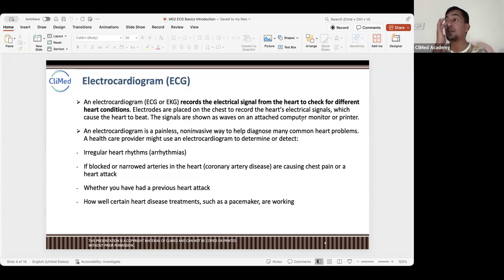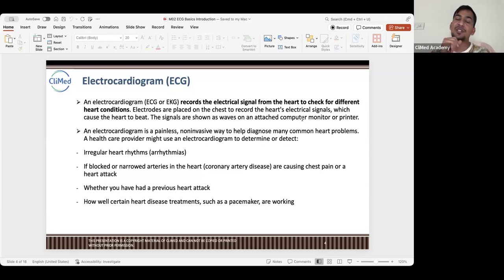ECG, you must have seen, but for the people who have not seen an ECG, it is a small device, a small tool. Nowadays, there are pocket ECGs also available, right? Or there are some big devices like a laptop, a little thicker. It has connections that will be attached to the computer or printer, and on the other side to wires which come with the electrodes and attach to your body, right?